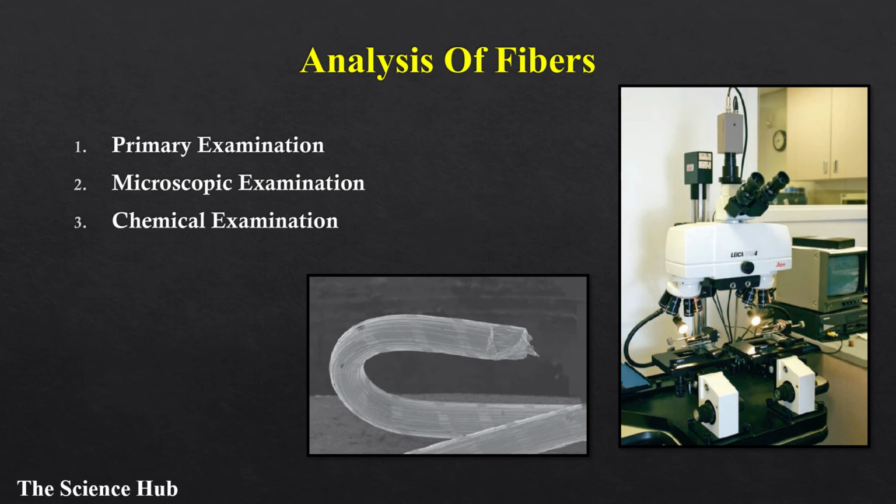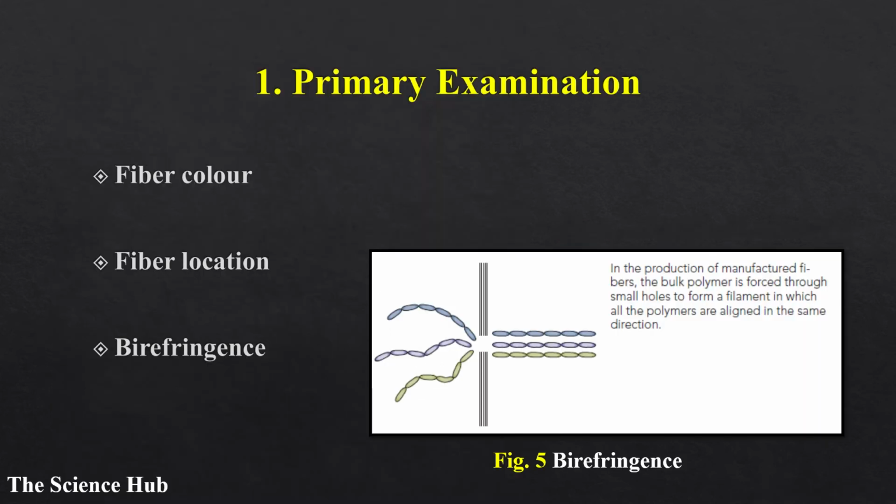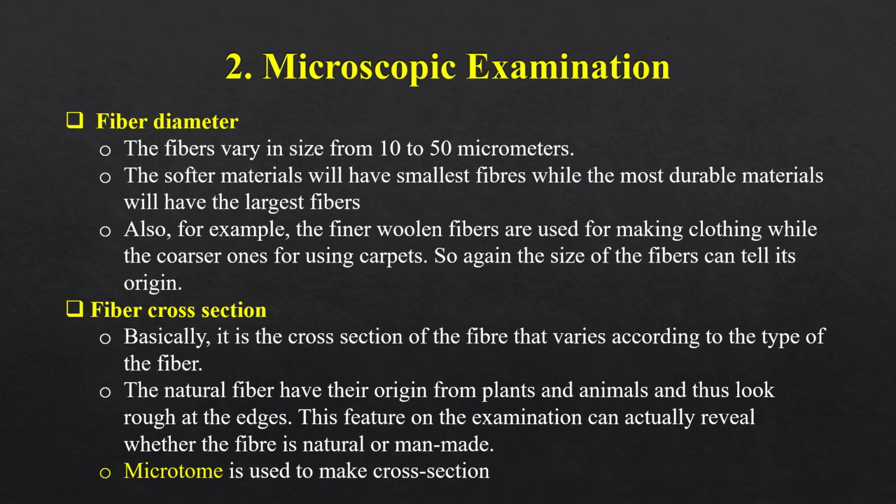Then the analysis of fibers. Here three steps are used: primary examination, microscopic examination and chemical examination. Here you can see the analytical processing chart for the fiber analysis. Then primary examination. Here the following characteristics are seen: color of the fiber, location of the fiber and birefringence. Then microscopic examination. First of all, fiber diameter.